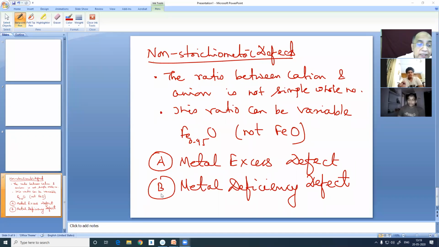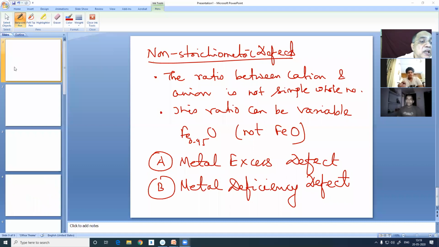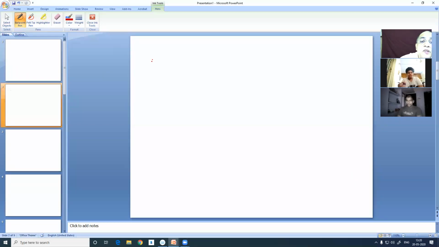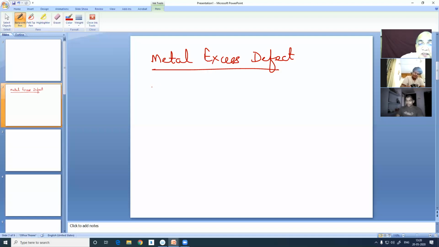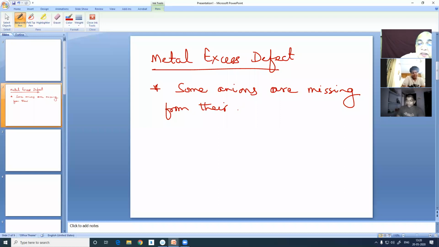Okay. In the metal excess defect, let me write down a few salient points. First, let us take up the metal excess defect. Some anions are missing from their lattice points as neutral atoms.